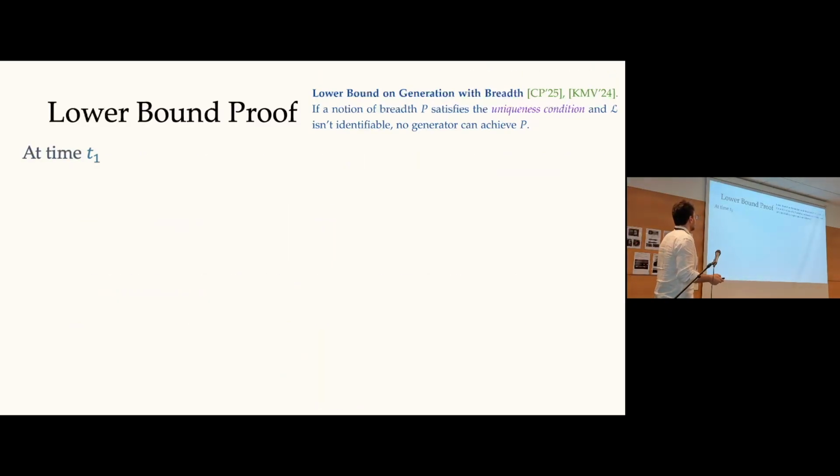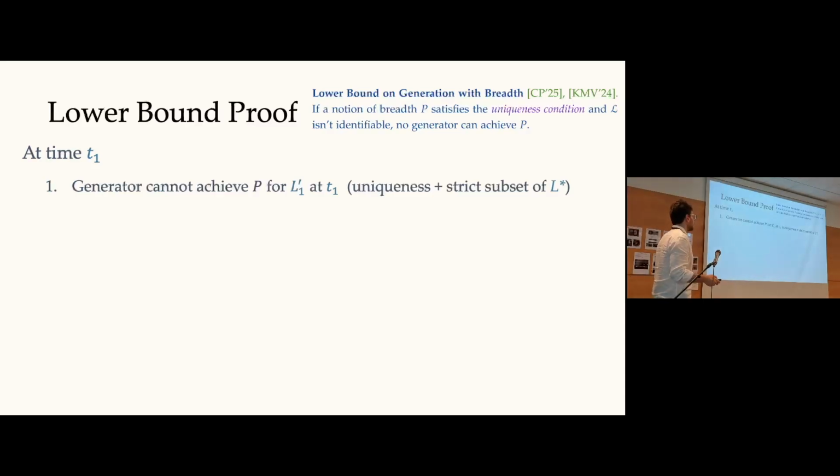Now at time t1, what I want you to notice is that the generator cannot achieve the property P for the language L1 prime, since by assumption it achieves the property P for the language L star. Otherwise, we wouldn't have switched the enumeration. So why can we switch the enumeration from L star to L1 prime?